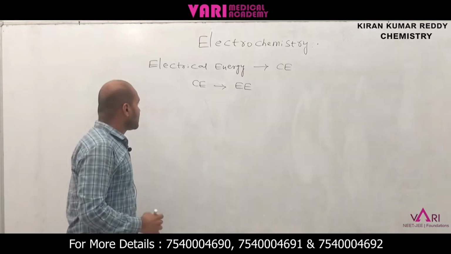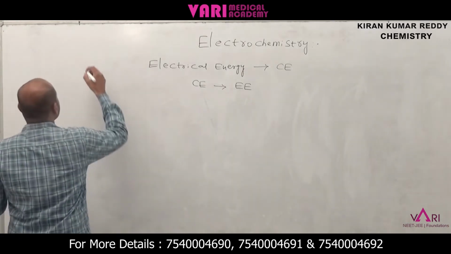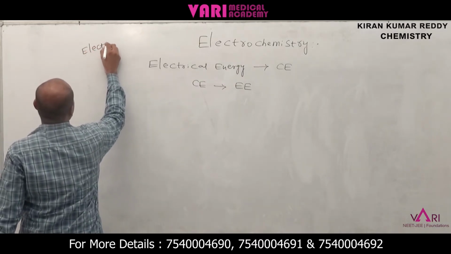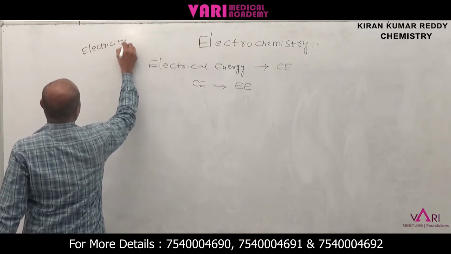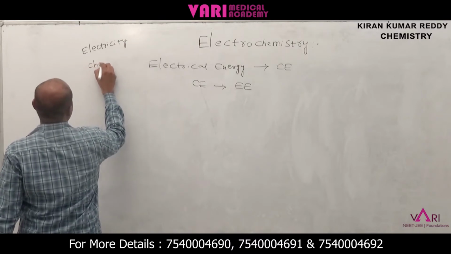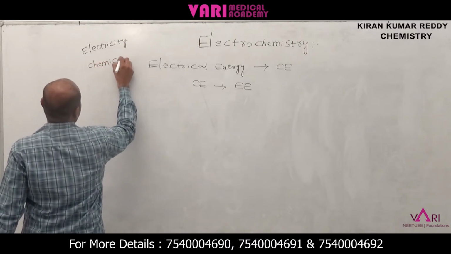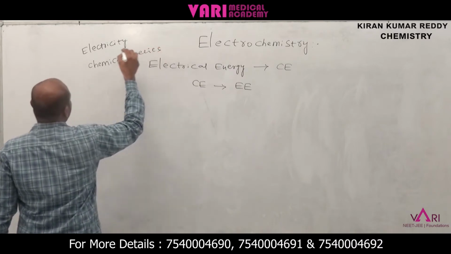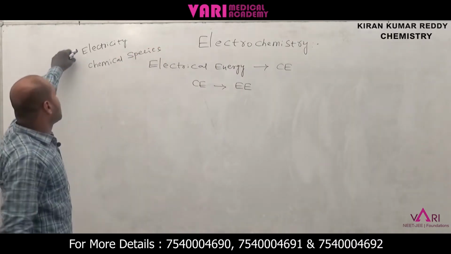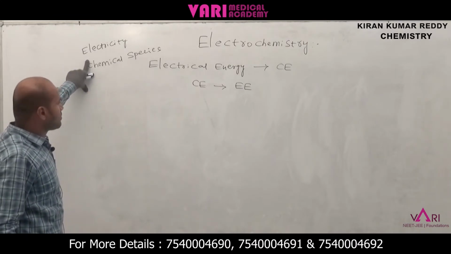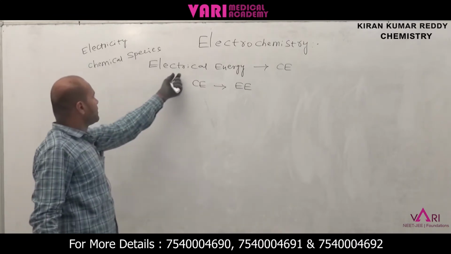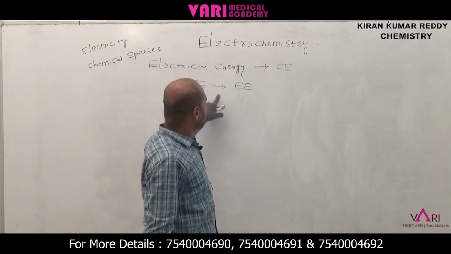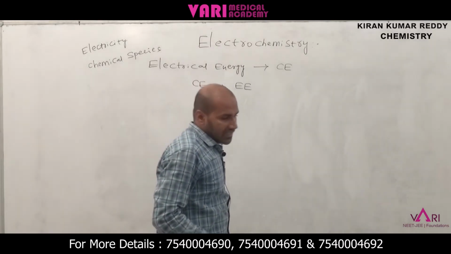Actually, two species are involved. One is electricity, another one is the chemical species. These are interconversions, meaning electrical energy converted to chemical energy, and chemical energy converted to electrical energy.